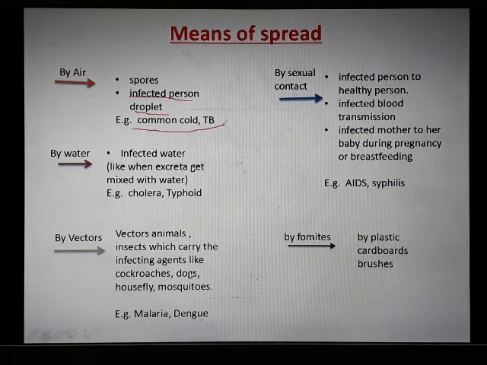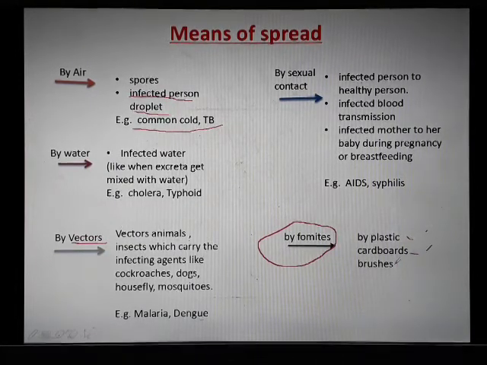Then there are fomites. Fomites are objects that carry these infectious agents. Vectors are living organisms, while fomites are non-living, like plastic, cardboard, and brushes. They carry these agents, so directly they are not the agent, but they carry the agent.